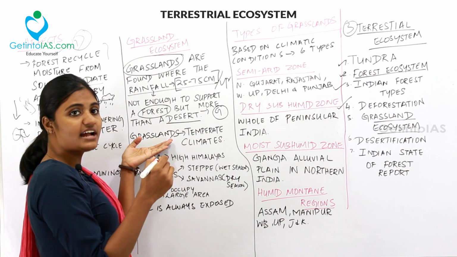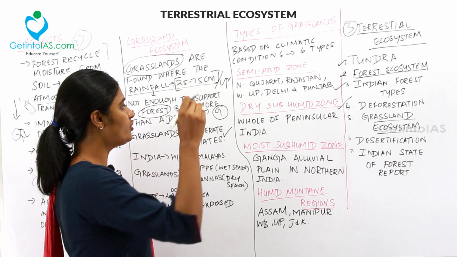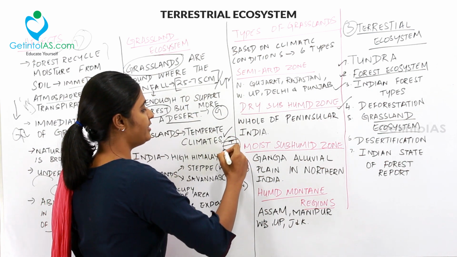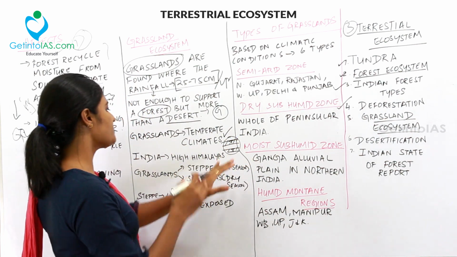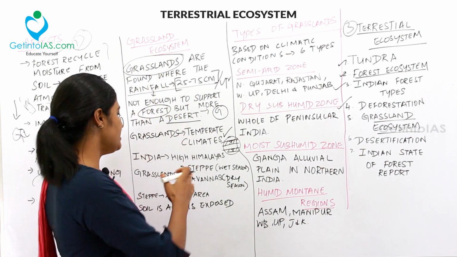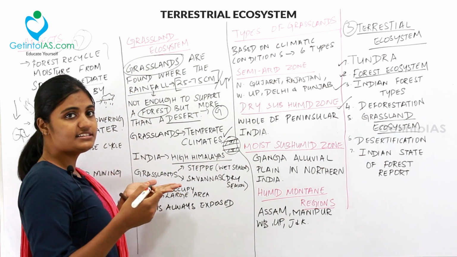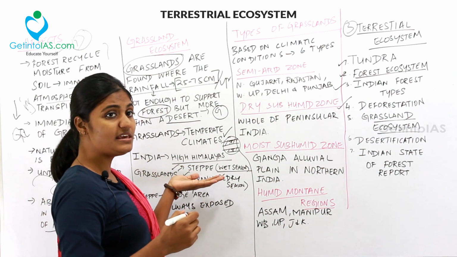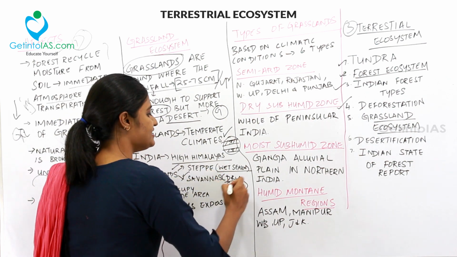And then these grasslands are mostly found in the temperate climates. I already told you about the zones of the earth: tropical, and these two regions are the temperate. So grasslands will be mostly found in the temperate region. And in India specifically, where are these grasslands found? These grasslands are found in high Himalayan regions. And then the grasslands are of two types, that is steppe and savanna. The steppes are found in the wet season and savannas are found in the dry season too.